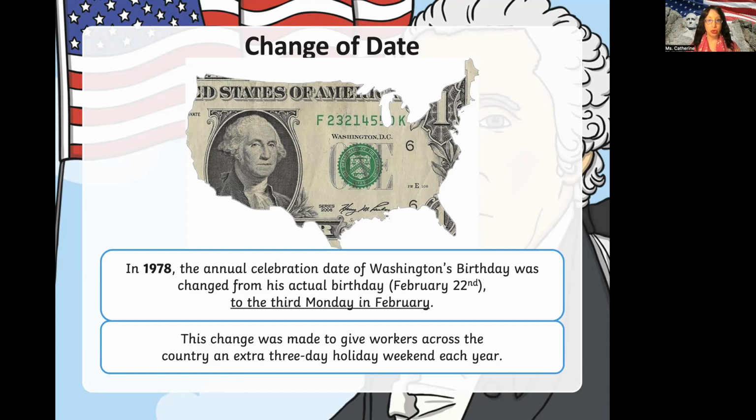Oh, another bonus. What U.S. dollar bill was this? Was this $1 bill, $2 bill, $5 bill, $10, $20, $50, $100? Which picture is this? That's right. Washington's birthday was on the $1 bill, representing the first founding father, which was the first president of the United States of America.